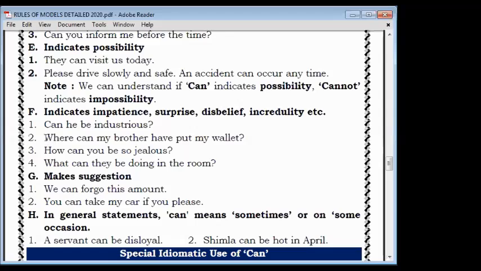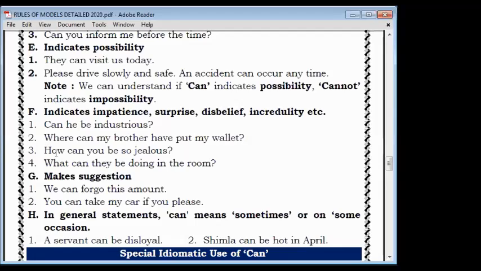Next you see, where can my brother have put my wallet? So we are searching in our room, and our brother has kept our wallet somewhere. Now we are thinking. It is showing impatience. How? You want the wallet right now, and the wallet is missing because the brother has kept it somewhere.